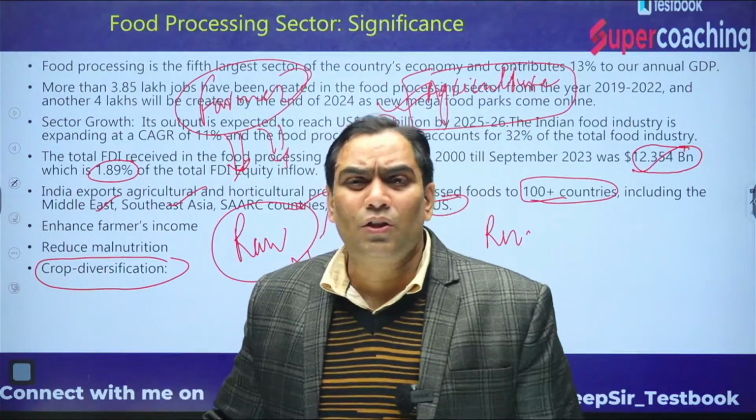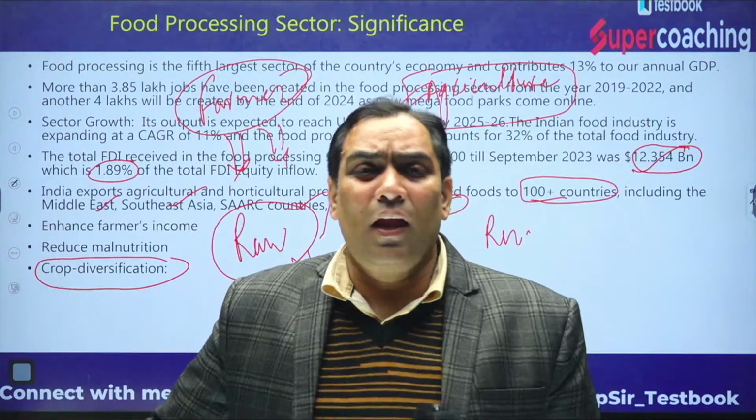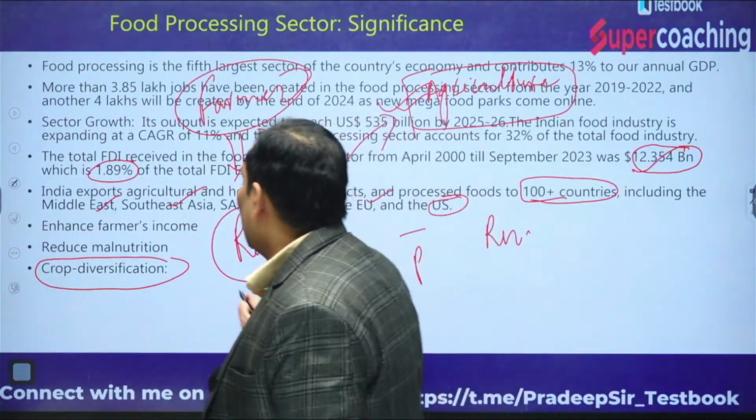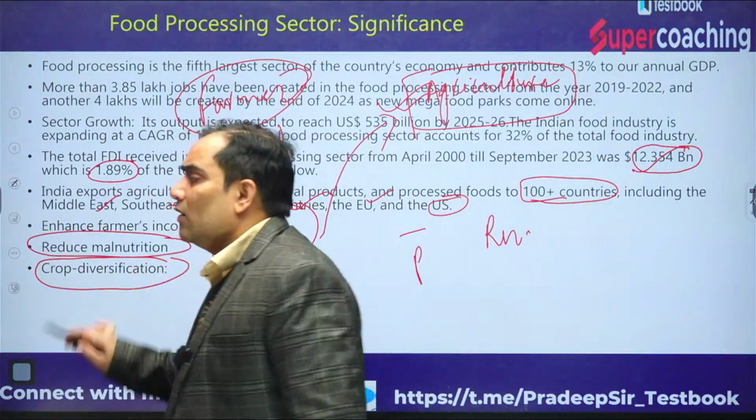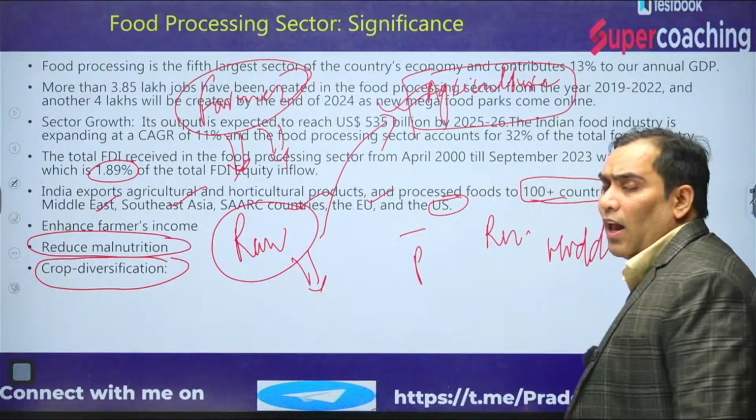Since processed food has more nutritious value and nutrients, it is going to reduce the malnutrition that is known as hidden hunger. That is going to take care of hidden hunger.